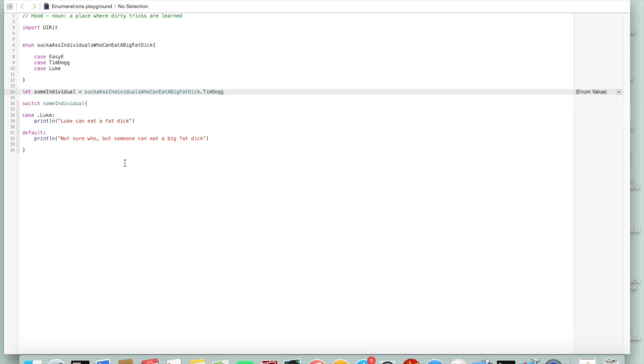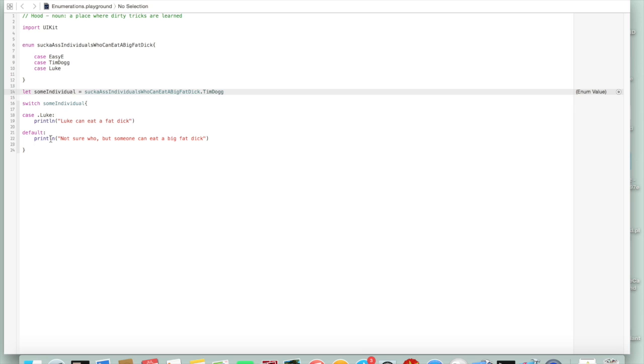There's a number of different types of enumerations you could have. A really popular and common one in an application is to say, okay, here's a certain type of connection that I've got coming back from a server. If it's a connection where we're getting people's profiles, then go and do this. If it's a connection where we're getting, I don't know, their list of friends, then go ahead and do this. Blah, blah, blah, on and on and on.